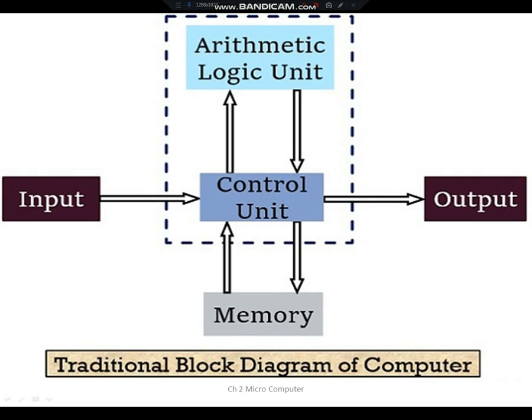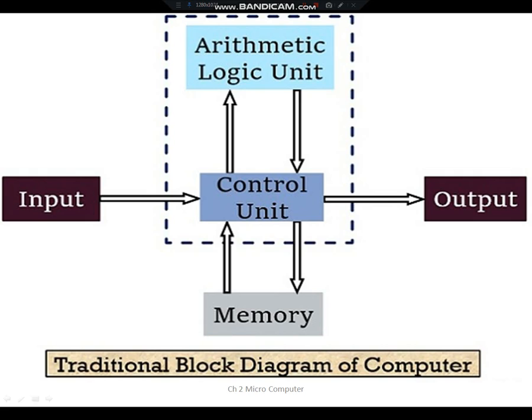So on your screen now you can see a simple block diagram of a computer system. Here you can see the input. The input is whatever information or raw data that we give to the computer. We send it into the computer, and that goes into the CPU. In the CPU we have the control unit.